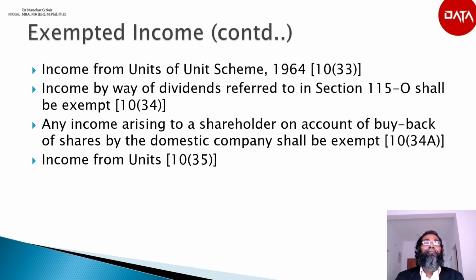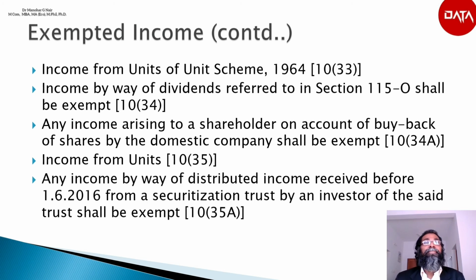However, the income arising from transfer of aforesaid units shall not be exempted. Next is any income by way of distributed income received before 1st June 2016 from a securitization trust by an investor of the said trust shall be exempted according to section 10(35A).